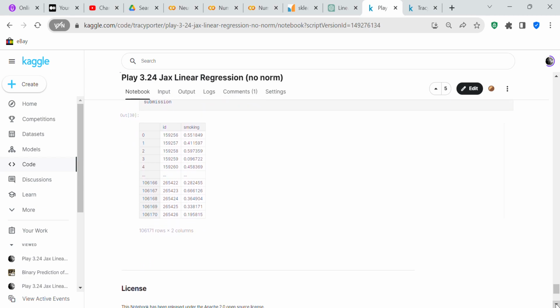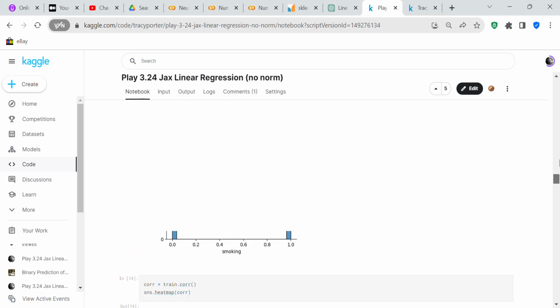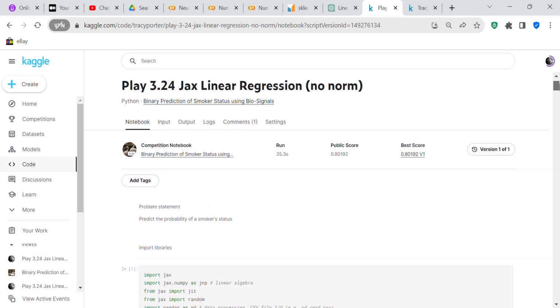So this is what I got a bronze medal for. When we submitted our work to Kaggle, I got 80%. It still wasn't my highest score, but I guess Kaggle liked it because they gave me a comment and gave me a bronze medal. I'll be glad when I start getting silver medals. That'll be really good when I get silver medals. I have to improve my score, but you can see that I've been working on this competition question a lot, trying to find different things to do to improve my score, but I haven't been able to get higher than 83%.